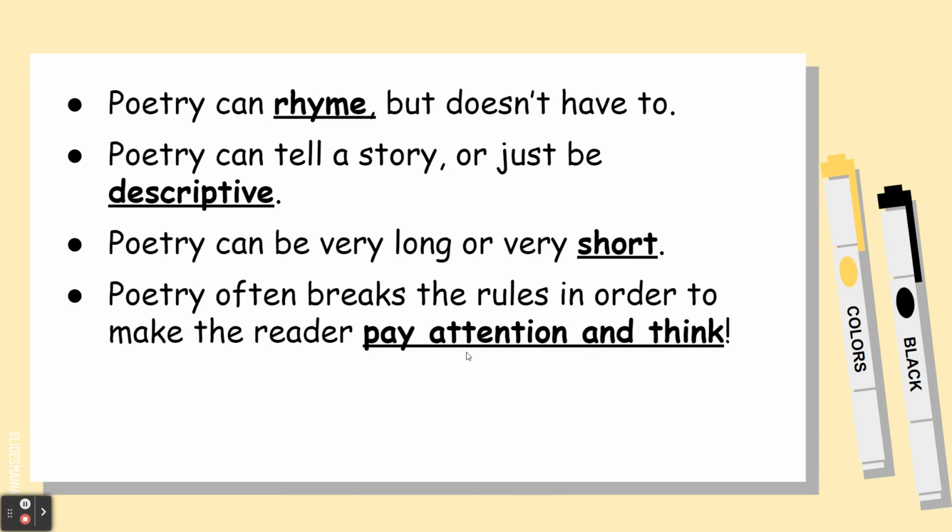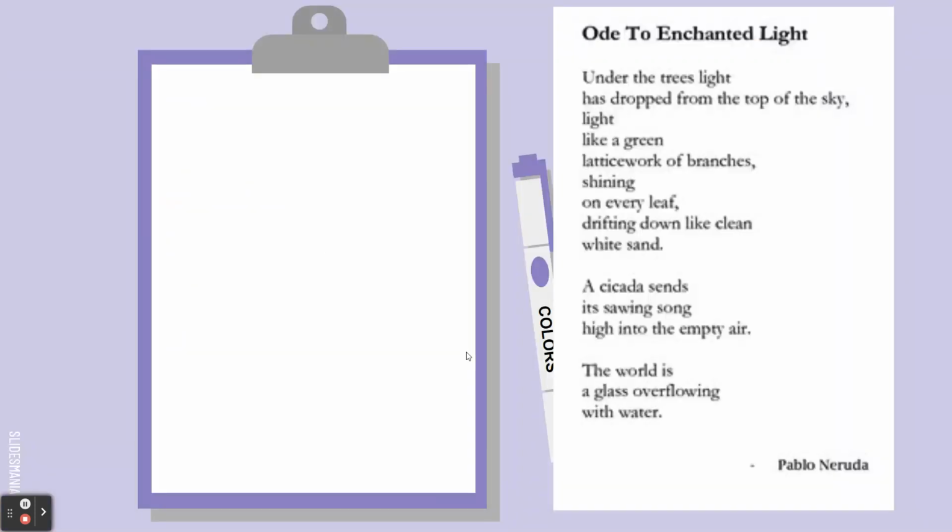All right, so let's look at a poem. This poem is called Ode to Enchanted Light by Pablo Neruda. Under the trees, light has dropped from the top of the sky, light like a green latticework of branches, shining on every leaf, drifting down like clean white sand. A cicada sends its sawing song high into the empty air. The world is a glass overflowing with water.